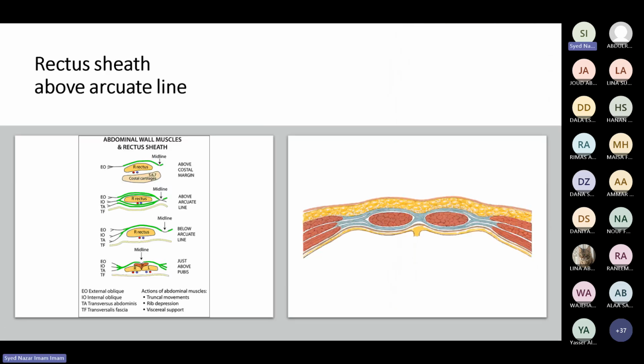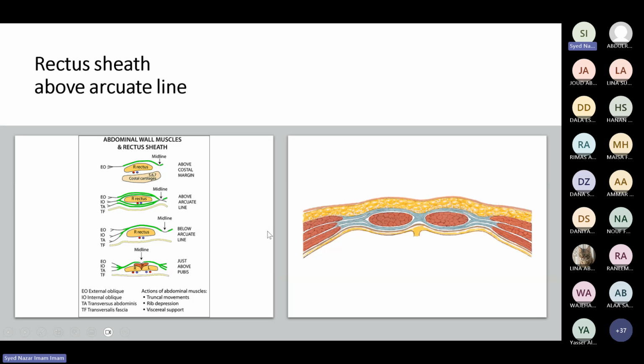Now, the rectus sheath is this. As I told you, the rectus sheath is formed by the aponeurosis of the three muscles, external oblique, internal oblique, and transversus abdominis, as they come to merge in the midline. And when they merge in the midline, they enclose what? They enclose this muscle. We have these two rectus abdominis muscles.